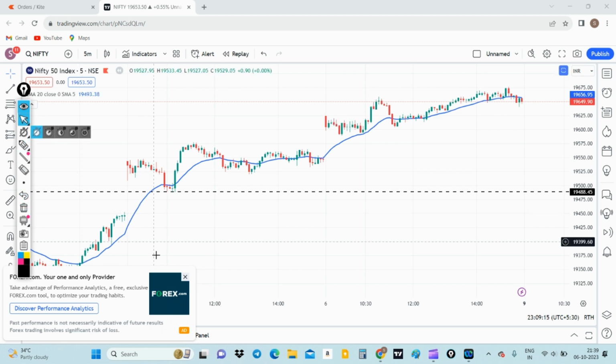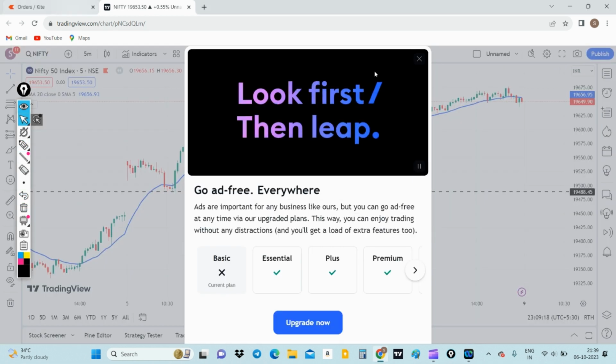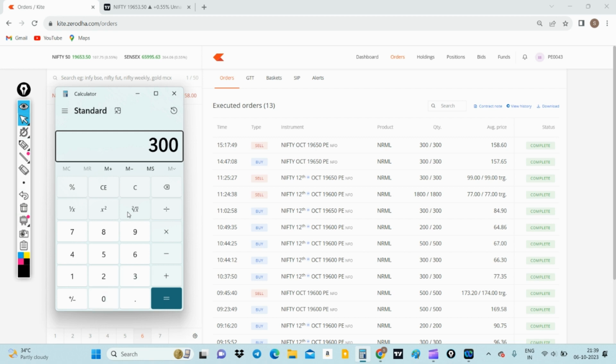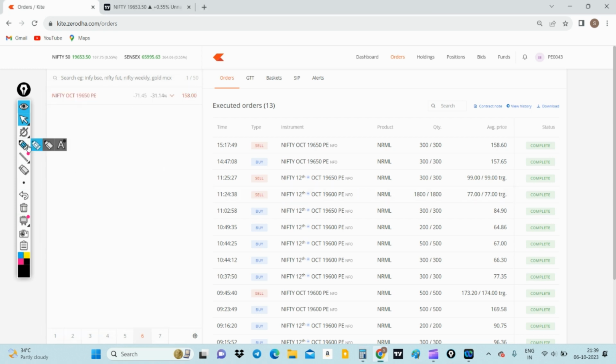So before moving to the logic behind today's trade, I will show you the position that I had made. Exactly, if you see here, I had bought the 19,650 put of the current weekly expiry. I had bought 300 quantities at an average price of 84.9 rupees. So the capital that I used for today's trade was precisely 300 into 84.9, around 25,000.